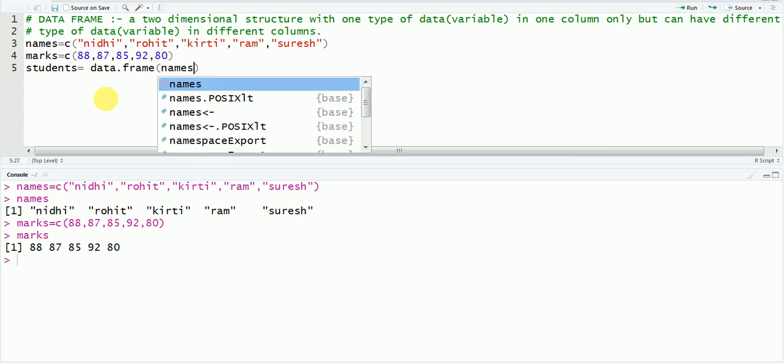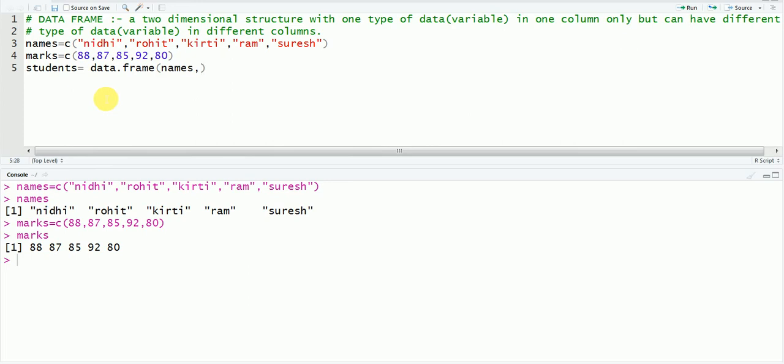We are not putting inverted commas here, because we are not giving inputs. These are already executed data vectors, so we will only write names. And your second data vector is marks. Now let us run it.